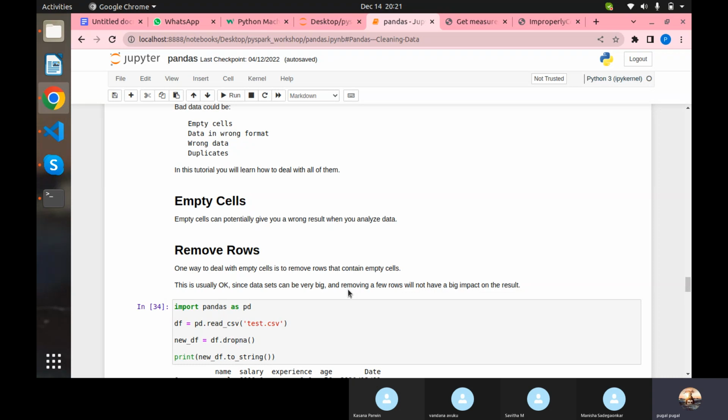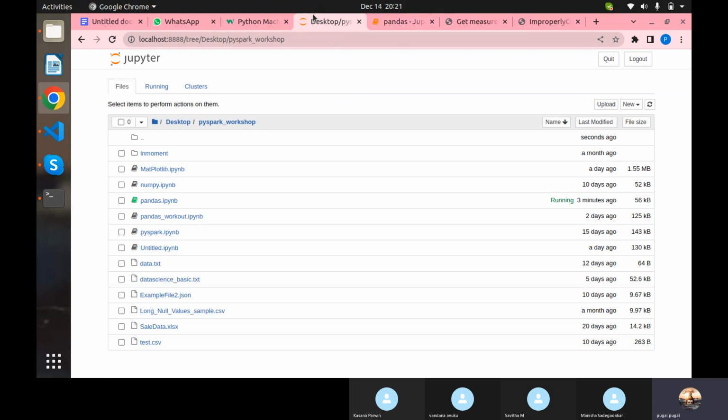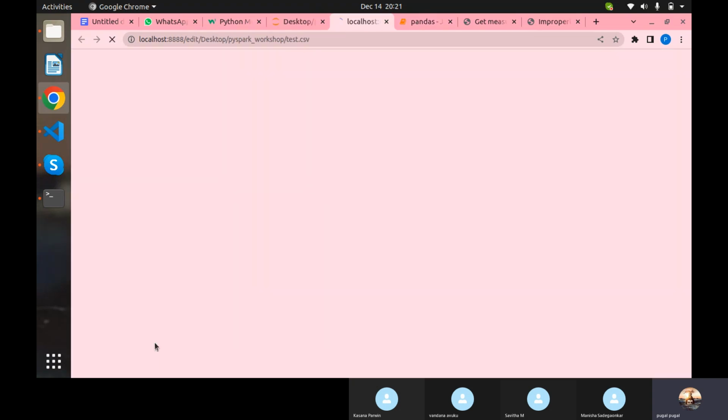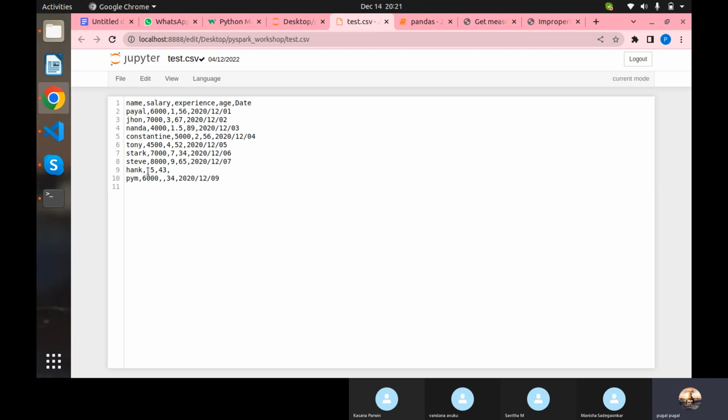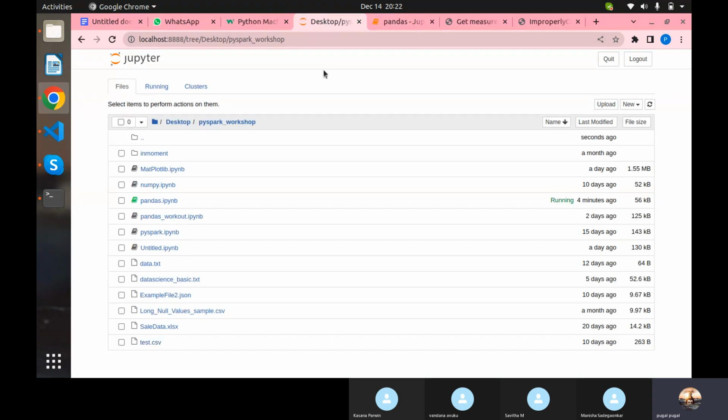So anywhere if you have NaN data, for example, if I open test CSV, you will see some of the NaN data, which is the data is not existing, those kinds of areas are there, right? And these dates are not in the right format. So instead of hyphens, we have everything as slashes. Is it forward or backward? Forward slash, right? So these kinds of different format data are there. So whenever we are reading the data, we need to handle them.